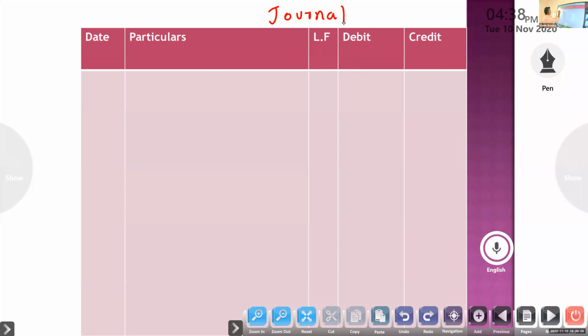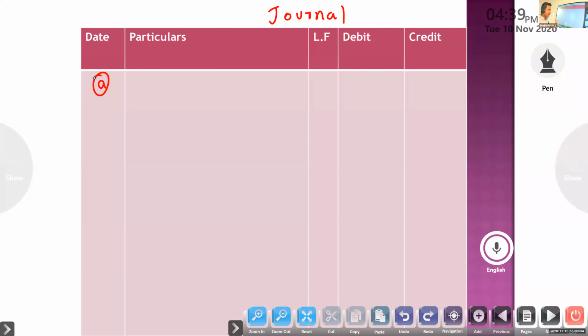Journal. First, listen here. Cash received from Rajat, rupees 5,000 were posted to the debit of Kamal. Wrong side and also wrong head.